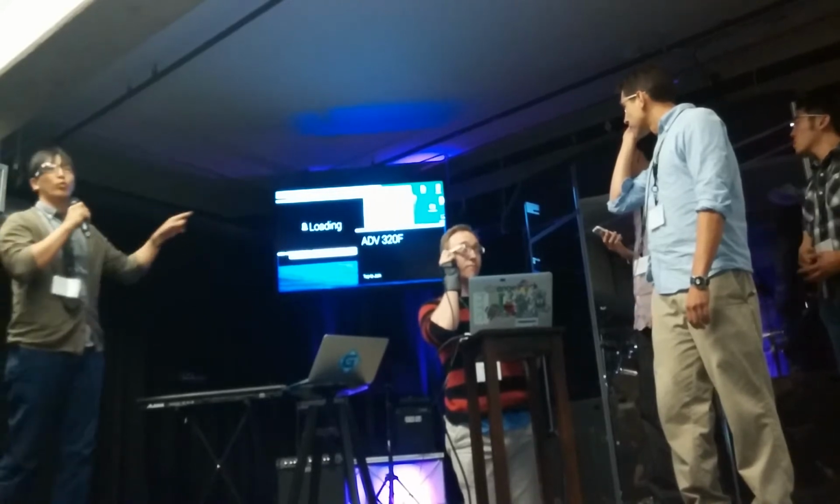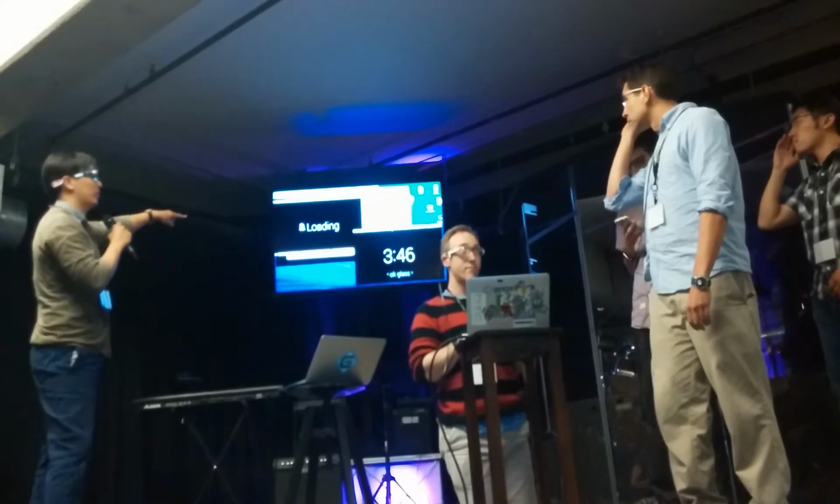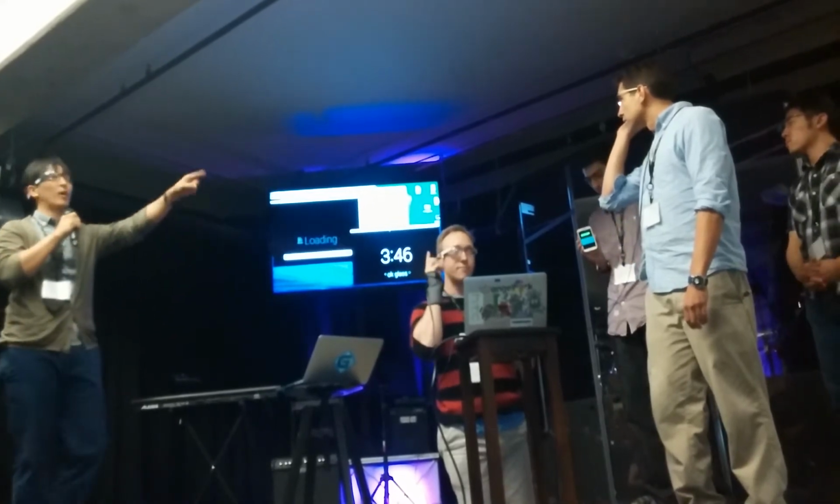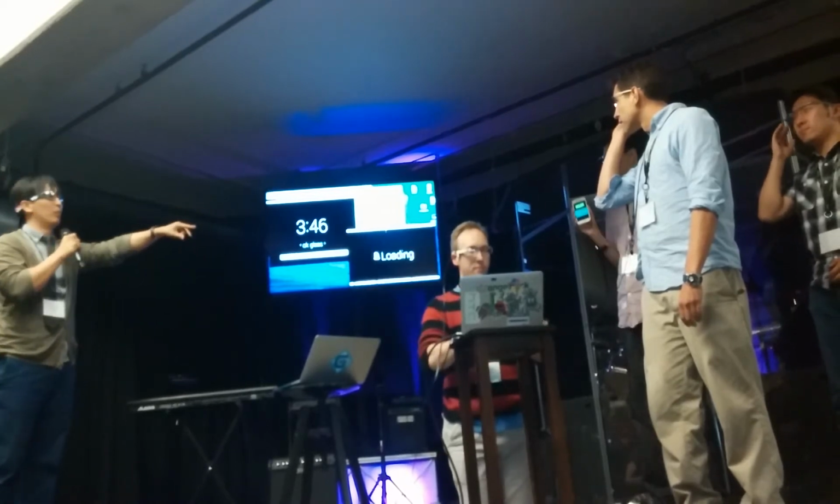So you're looking at two Google Glass screens, Ibrahim and Lance. What you don't see is Michael's Google Glass screen, and Alan is using Android.